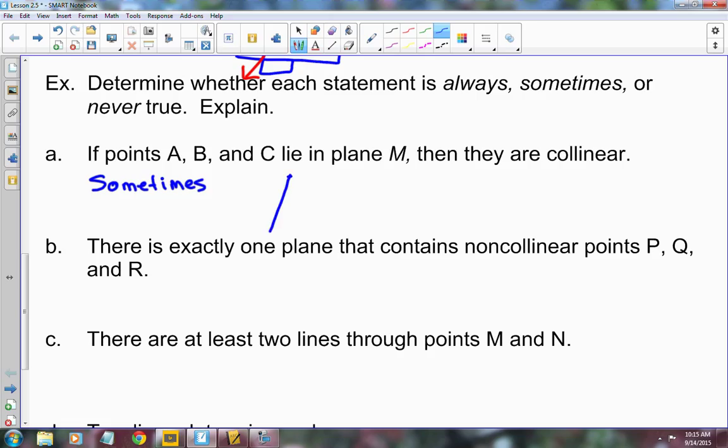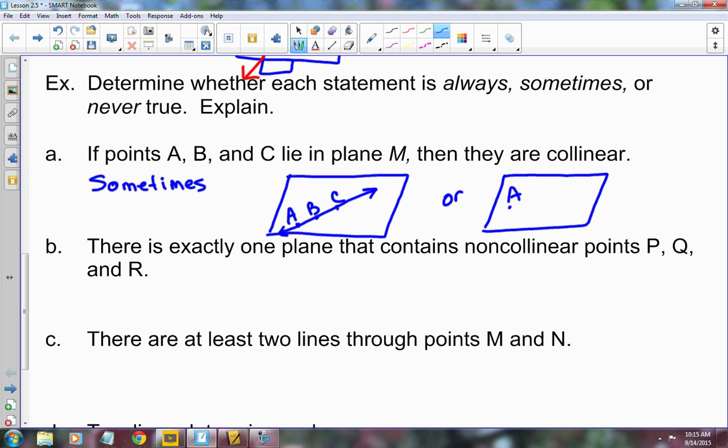There's A, B, and C. They could be collinear, or not. And they called it plane M, so I'm going to call it plane M. So that one would be sometimes. I can show both situations.